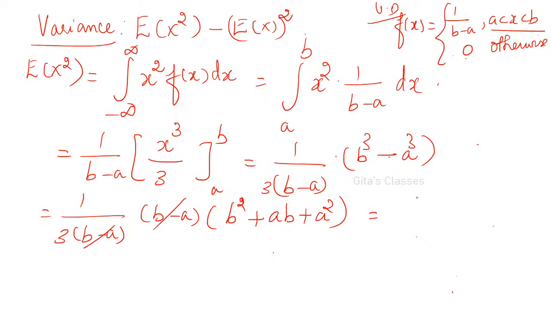So this is equal to b squared minus, or I can write it as a squared plus ab plus b squared by 3. What is this? E of x squared only. Only one term we have found out. Variance is E of x squared minus E of x the whole squared, right? So E of x squared is this one.